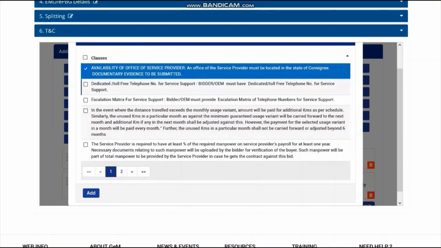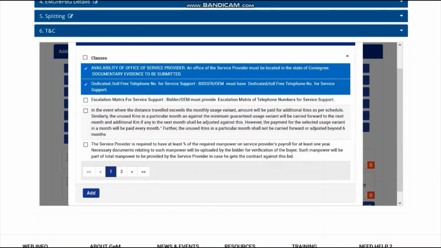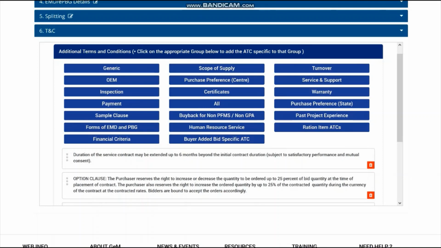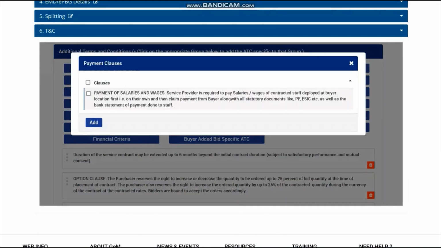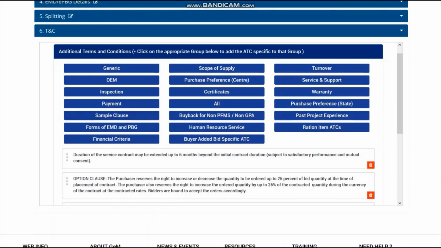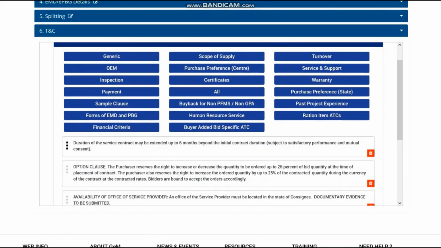You can also ask for dedicated toll-free number. You add them. Then you can also select payment clause, that he should pay to his employees before claiming payment from you. So add it. There are some other criteria here.